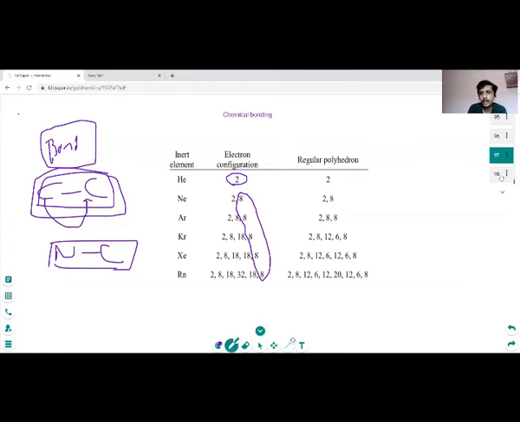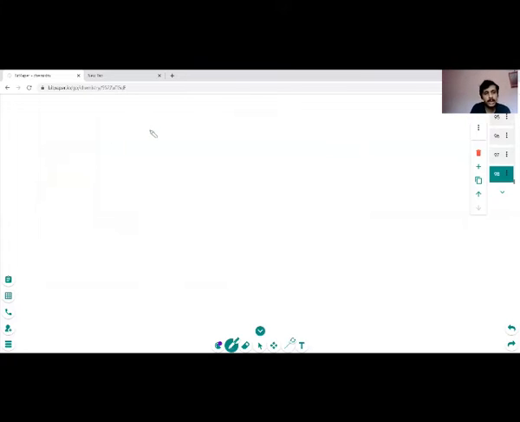Now let's see the types. Roughly we can say there are two kinds of bonds: either there is a complete electron transfer, which is called an ionic bond. Why are they called ionic? Because there will be a formation of ions. And there is one more type, the covalent bond, where the electrons are just shared. First let's see what is an ionic bond.